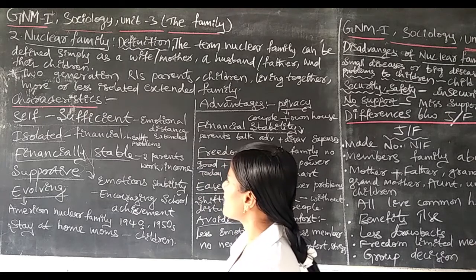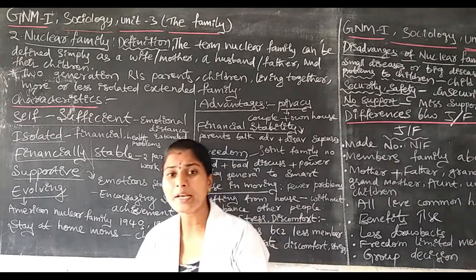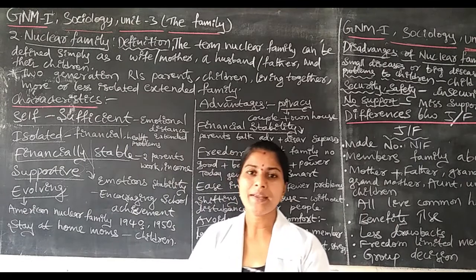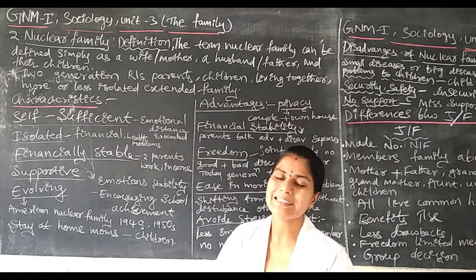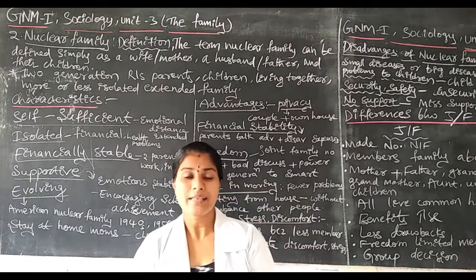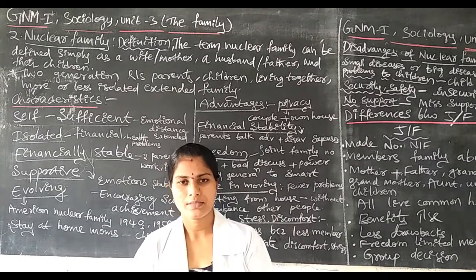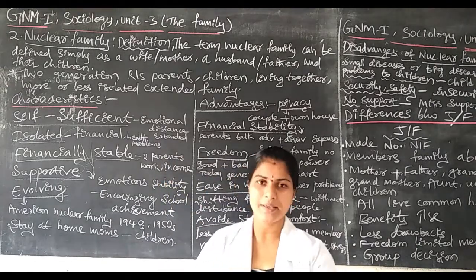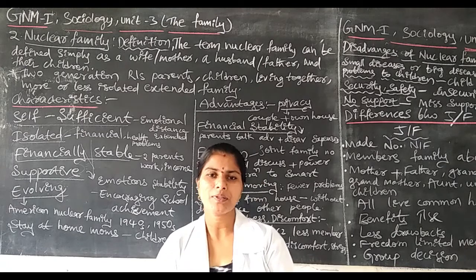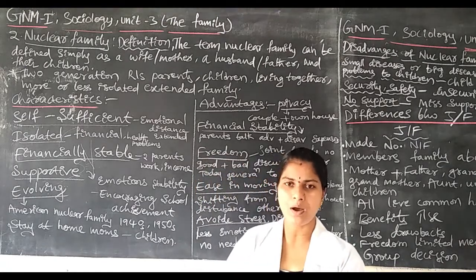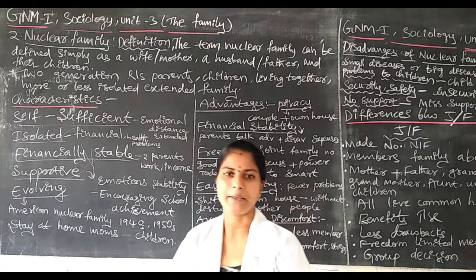Next one is that the income will be increased. Why will income be increased? Because there is less expenditure, fewer expenses, and more income. Why? Because the two parents are doing hard work and earning some money.